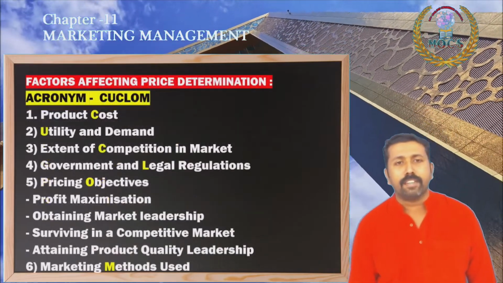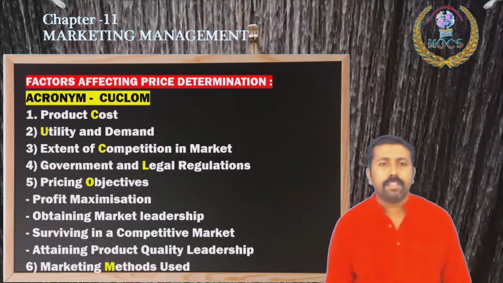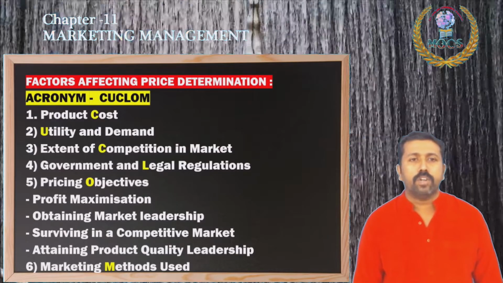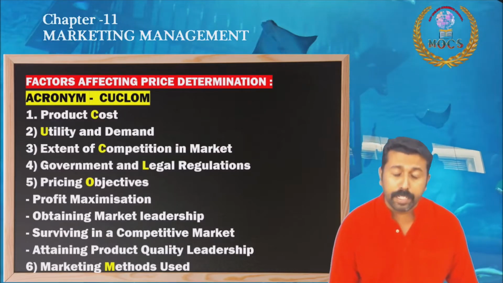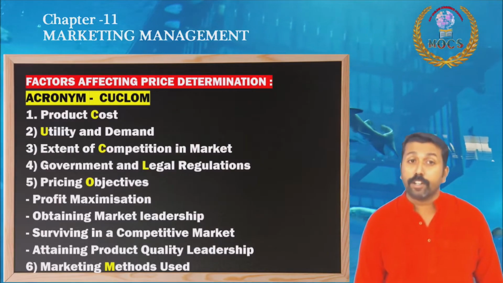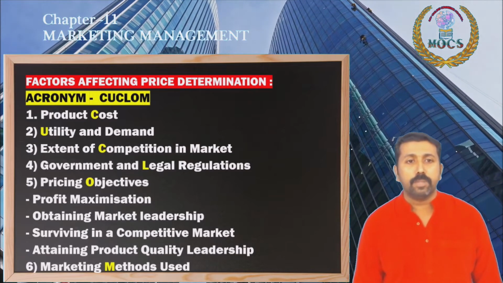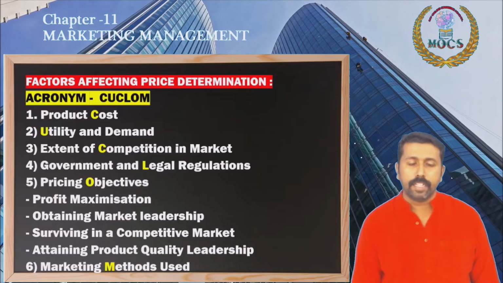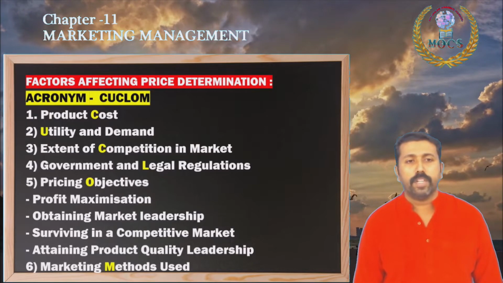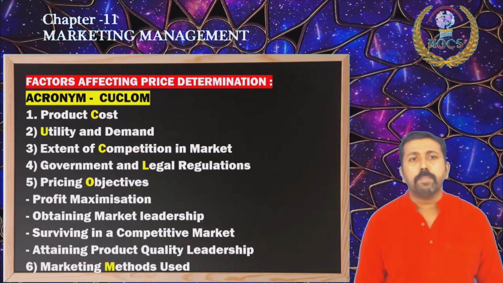And moving to the factors affecting price determination, very important area. Several times questions are asked from this area. Look at the acronym. Product cost, utility and demand, extent of competition in the market, government and legal regulations, pricing objectives. That also includes subpoints like profit maximization, obtaining market leadership, surviving in a competitive market, then attaining product quality leadership. And last point, marketing methods used also considered for fixing the price of the product.